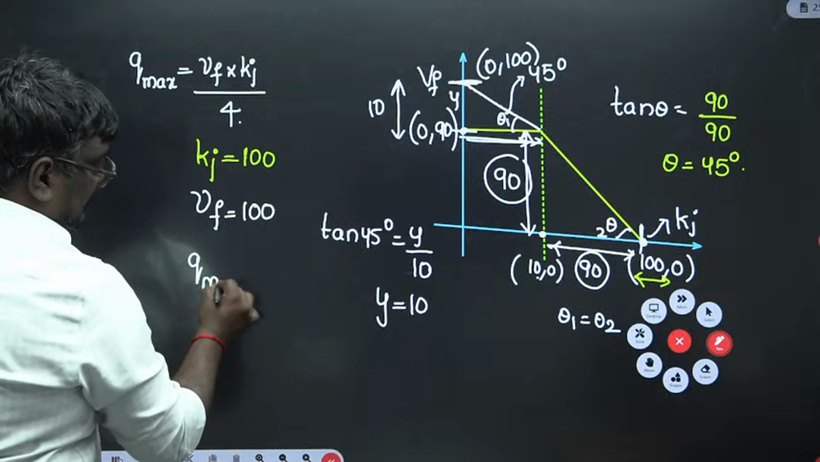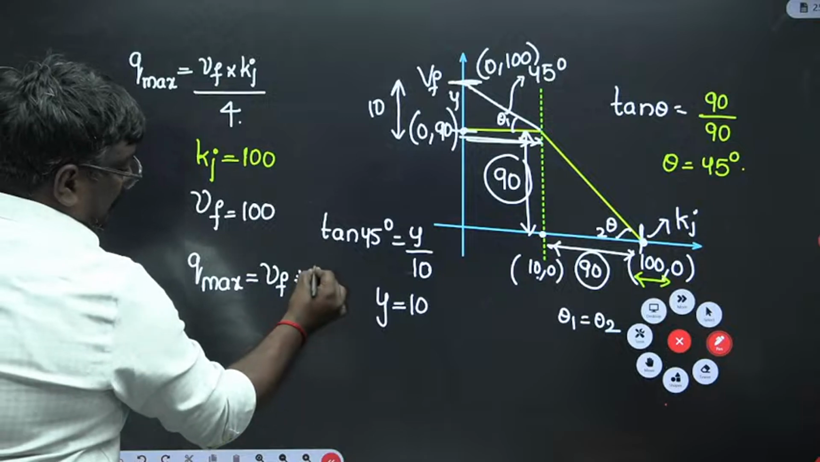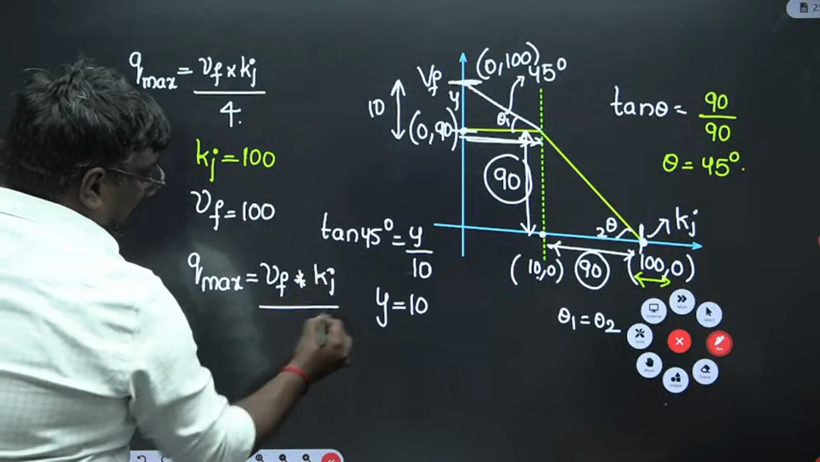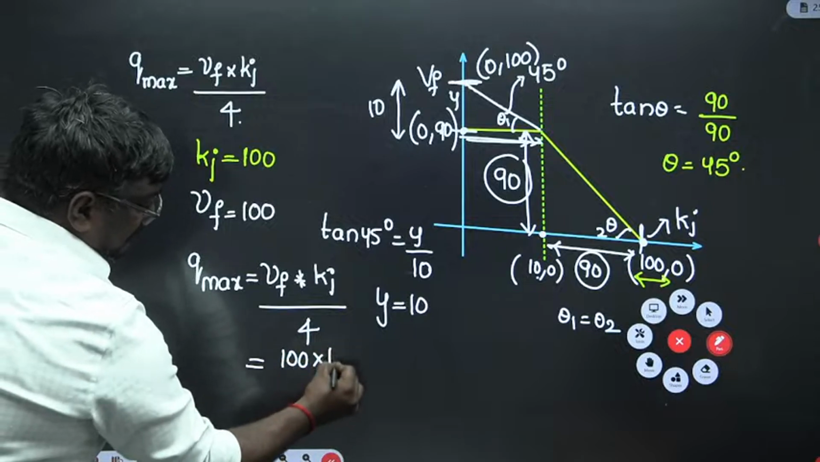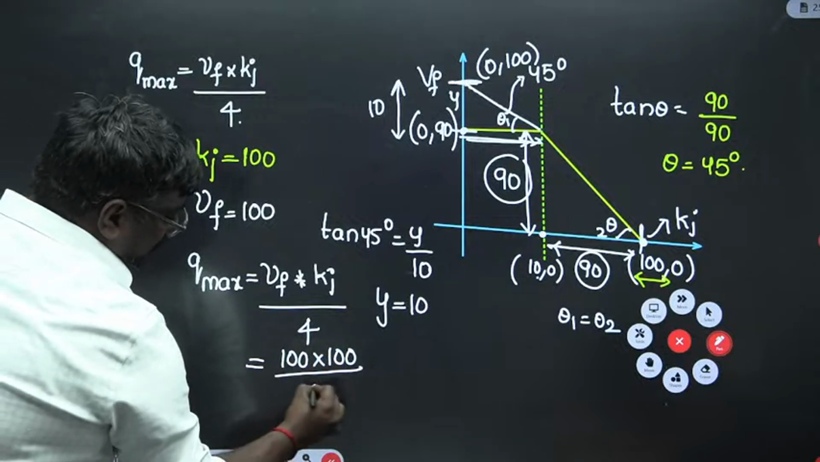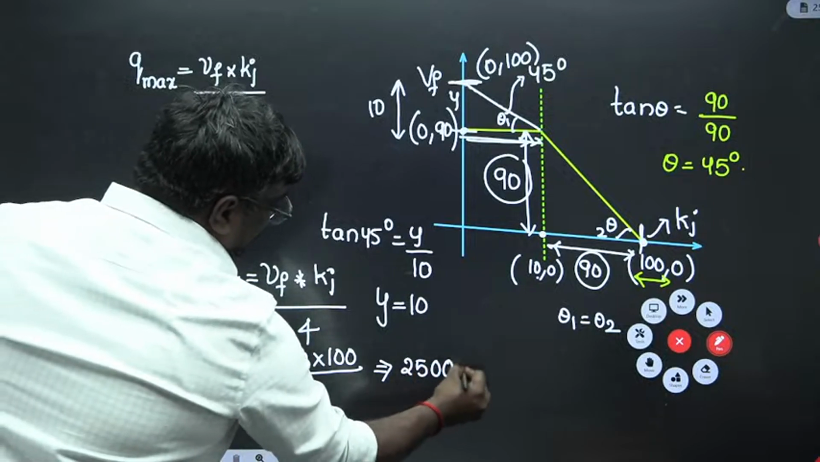So Q max is equal to, what is the formula we have? VF into Kj by 4. Am I clear? So what is VF? 100. We have done that. What is Kj? 100 divided by 4. So this value will be equal to 2500 vehicles per hour.